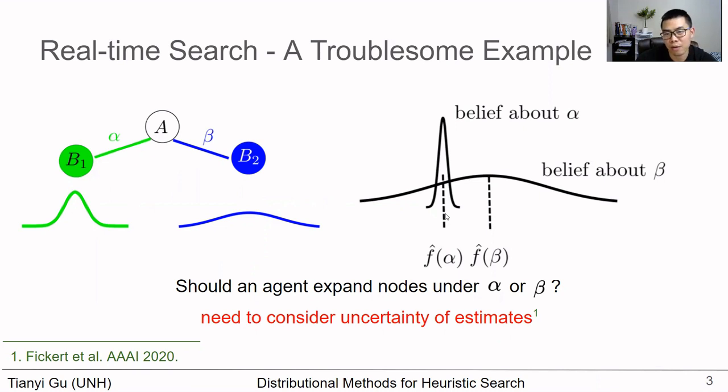Not necessarily, because we can form a belief distribution around the expected value. If the agent is quite certain about the value in alpha and quite uncertain about the value in beta, then it might be more important for the agent to understand the possibility that a poorly understood option beta can actually have a lower cost than a well understood option alpha. So we cannot just rely on the expected cost scalar value. We do need to consider the uncertainty of estimates. Our approach does take that into account.